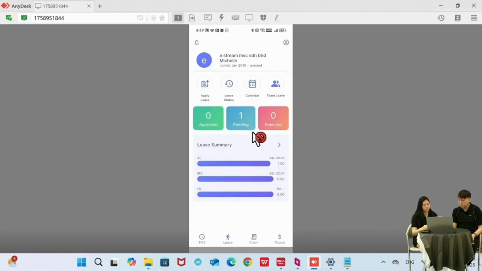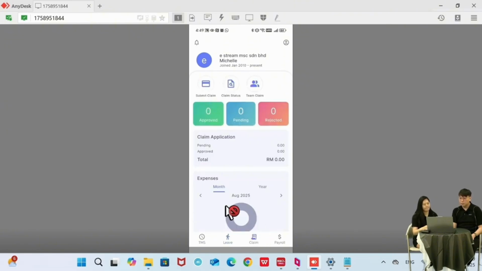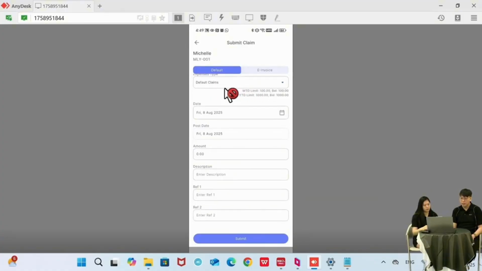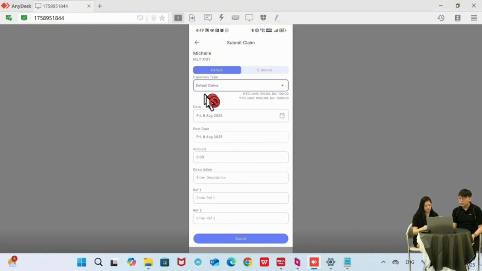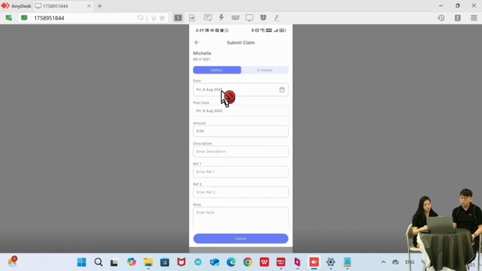Now I will go to the claim, e-claim. This is the place where you apply for your claims. We can go to submit claim here, and for the expenses type, we can choose default claim. The setting here follows the setting in the system. If you have another claim type, you can choose it here, followed by the date, the amount, description, and also reference.